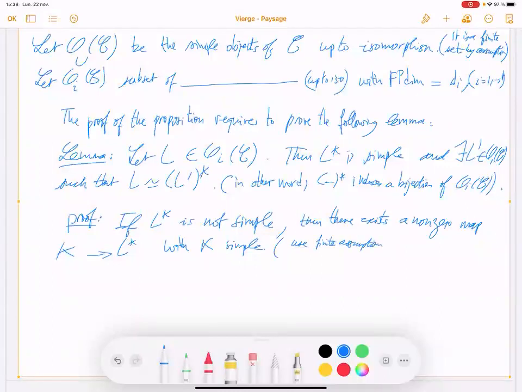Finite means finitely many simple objects, but also finite length, so you can make a chain of sub-objects, and by finiteness, you should reach a simple one.